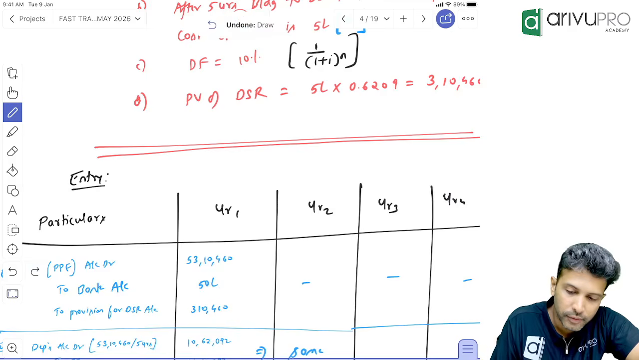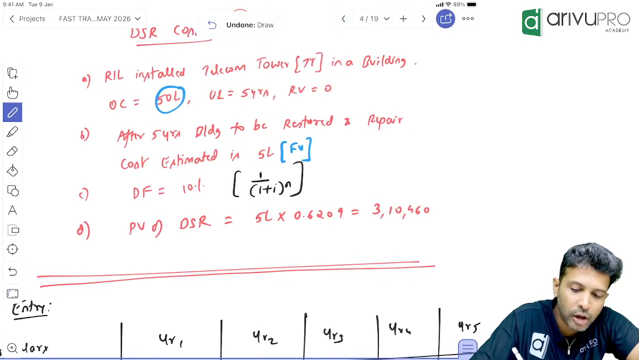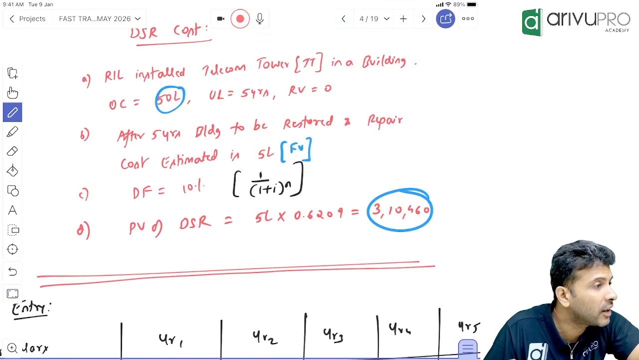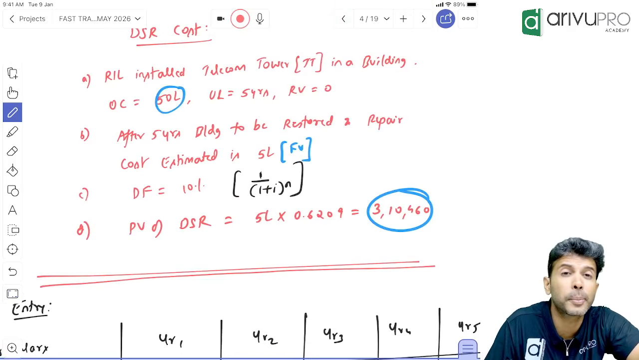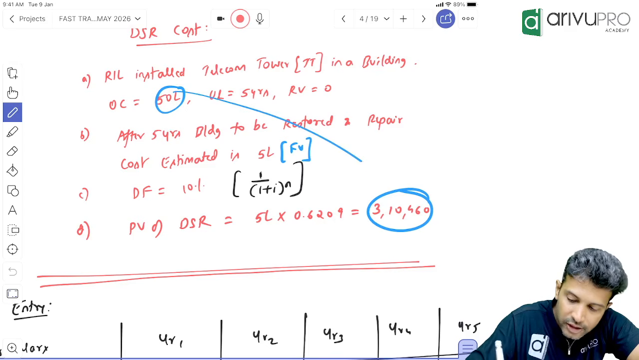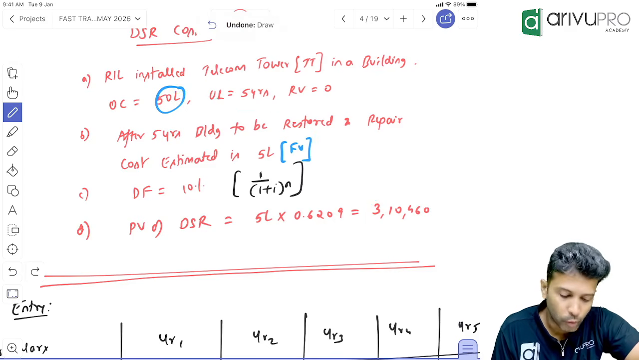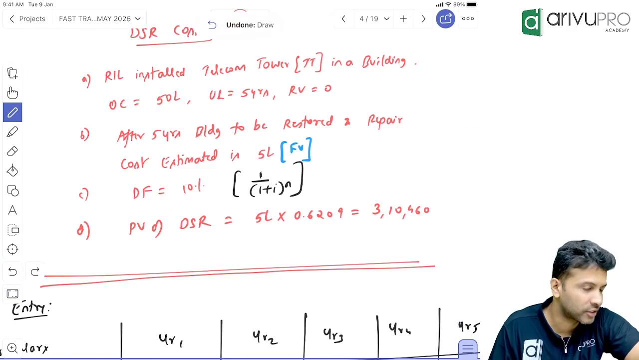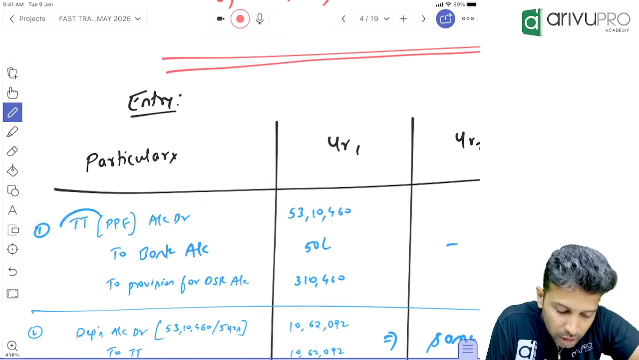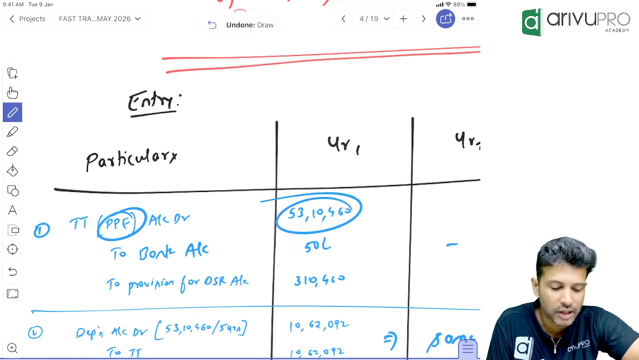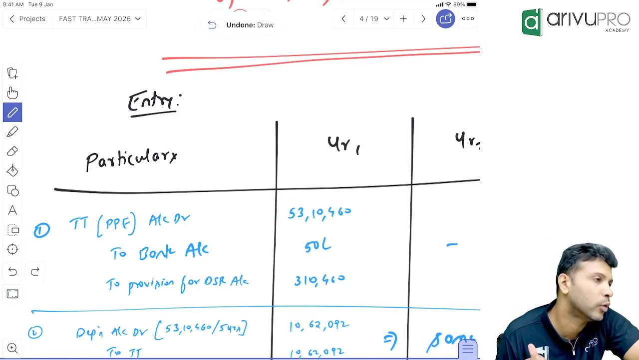No. 50 lakh is a cost of the telecom tower. Even DSR cost you will capitalize at future value terms or present value terms. So add these two, how much it will become? 53 lakh 10,460. So PP will be debited, telecom tower or PP will be debited to the extent of 53 lakh 10,460.